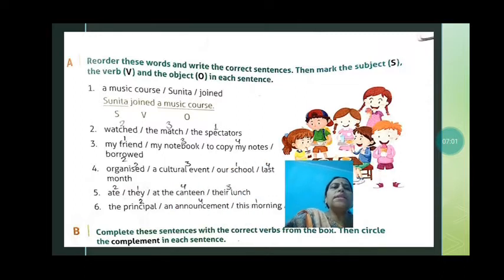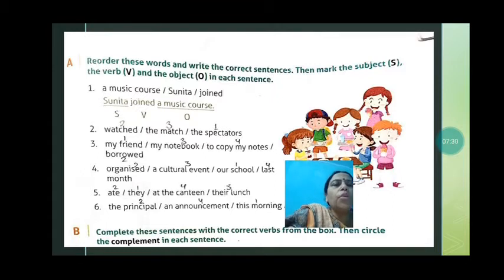Now, reorder these sentences and write the correct sentences. Then mark the subject, verb and object in these sentences. So, a music course Sunita joined. So what we have to do in this? In this we have to rearrange these sentences, so the words form a correct sentence, and after writing that we have to find out from there what is subject, what is verb and what is object.